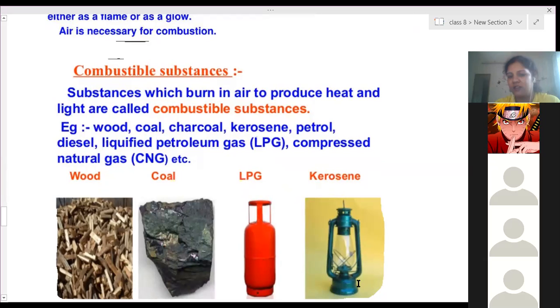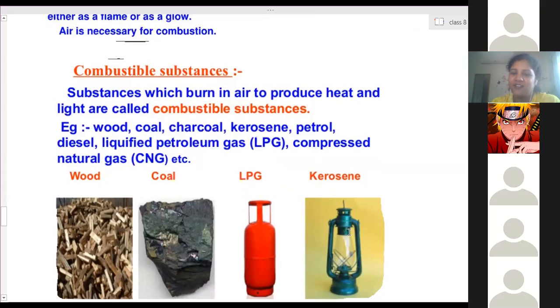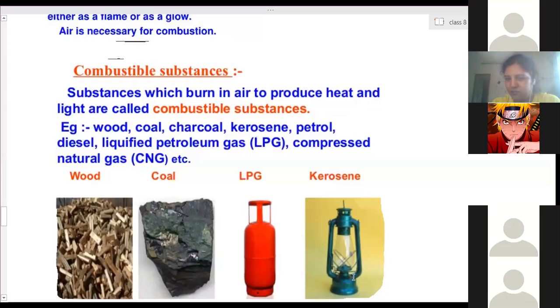This is a lantern. Last class I was trying to tell you about it. Has anyone seen this? Nowadays we generally don't use it. This is a glass container where the flame is produced. The lower tank has kerosene added, and there is a wick, just like a diya, which burns by absorbing kerosene. So here also the kerosene is burning in air. Air is supplied from holes at the top, and the burning takes place here.